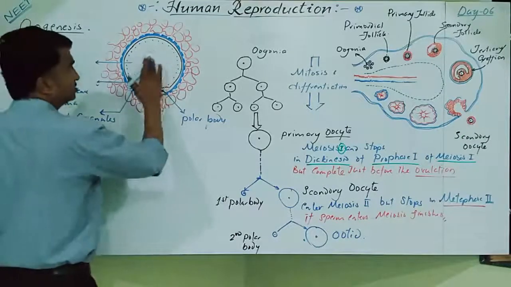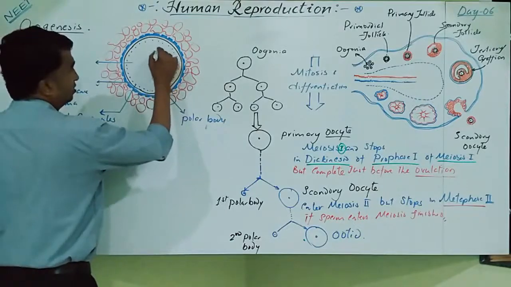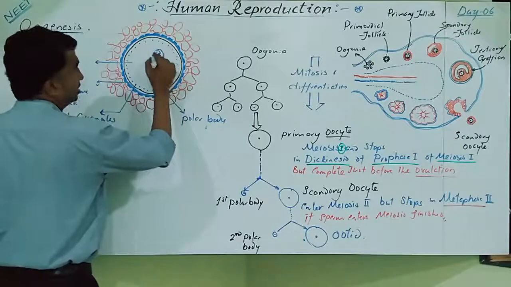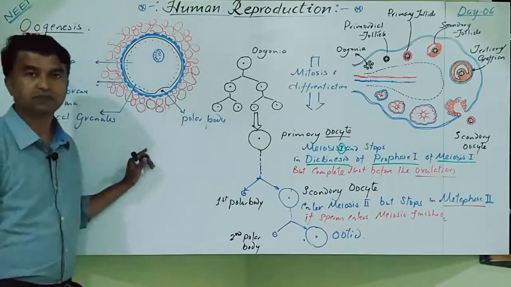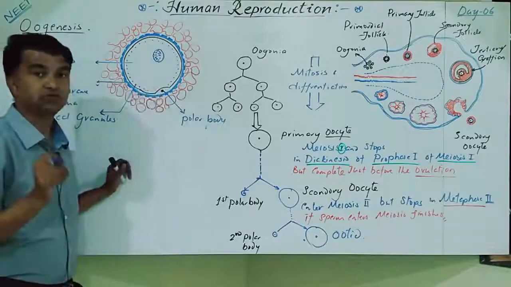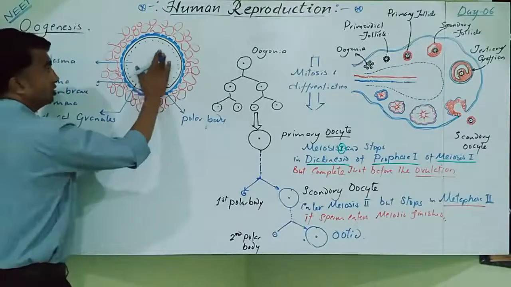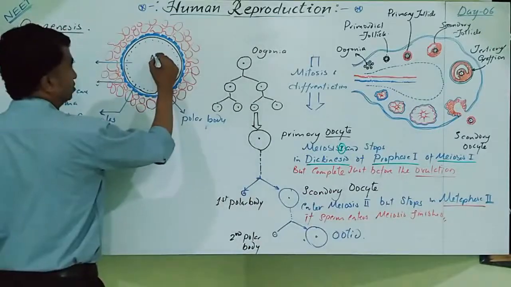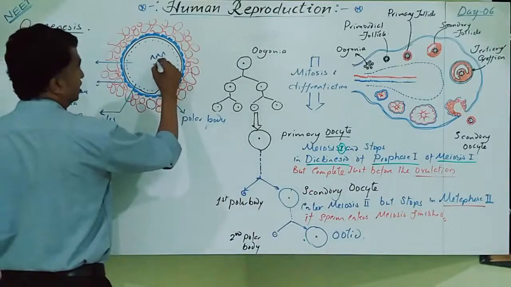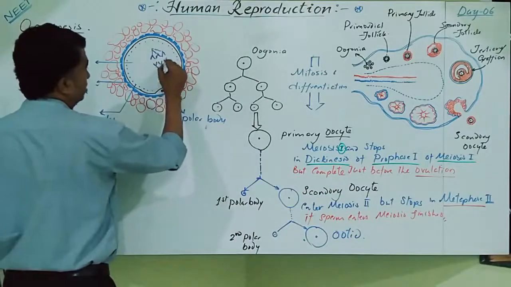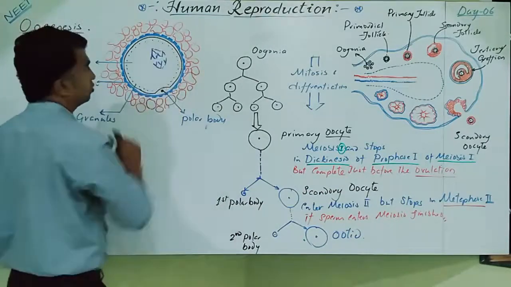If the nucleus is present, it is in a diffused form. Yes, that is called the germinal vesicle. The nucleus of this ovum or secondary oocyte is called the germinal vesicle. Usually it is in the metaphase stage only, meaning these chromosomes are separated just after the metaphase only. So this is the nucleus.